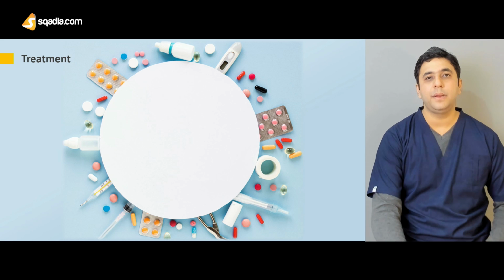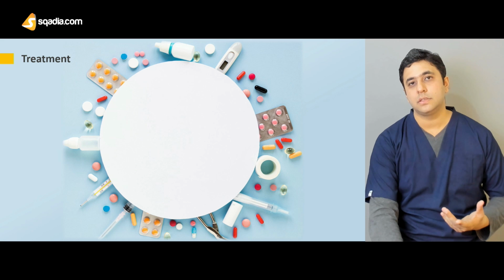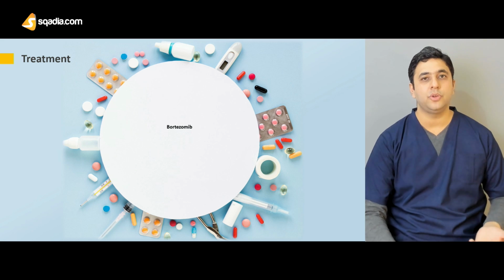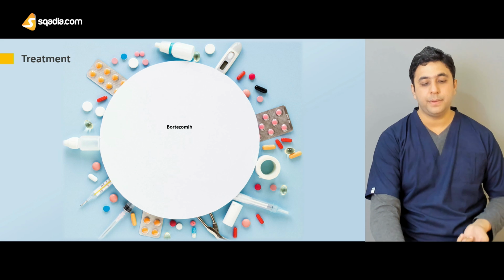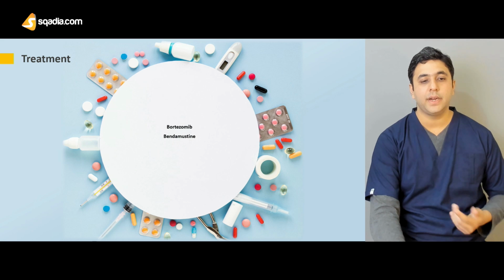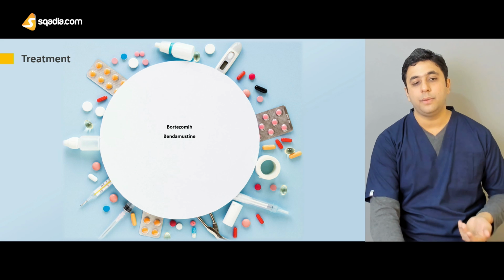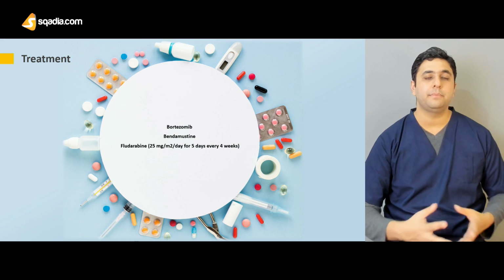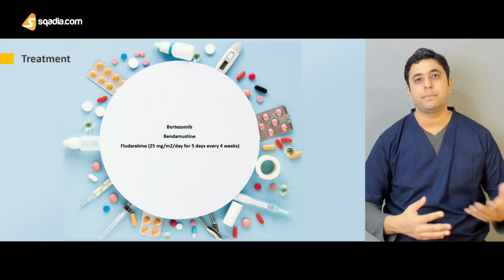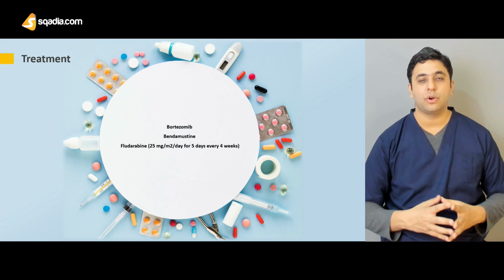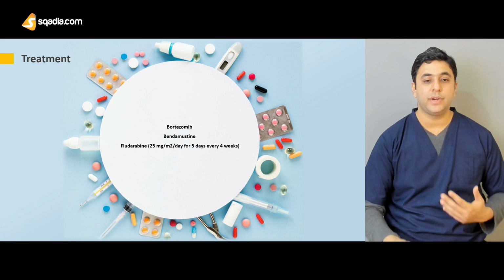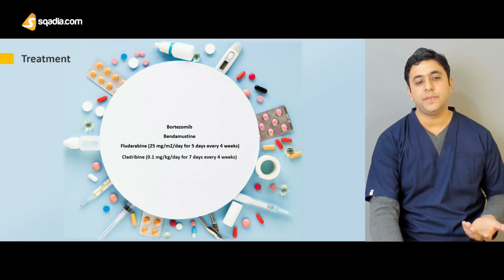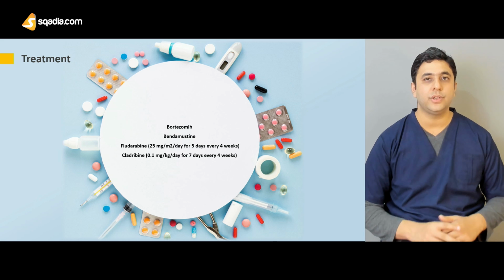Apart from it, to complement that, and if plasmapheresis does not work, we have certain newer drugs, which are basically the immunomodulators, like bortezomib, which is a proteasome inhibitor. We have a newer drug called bendamustine, and certain types of anti-cancer drugs, because this is in part a monoclonal malignancy of the plasma cells. So we have certain cytotoxic anti-cancer drugs like fludarabine. It's a 4-week course which is generally given to the patient. Apart from that, we can also use cladribine. This is also a newer drug.